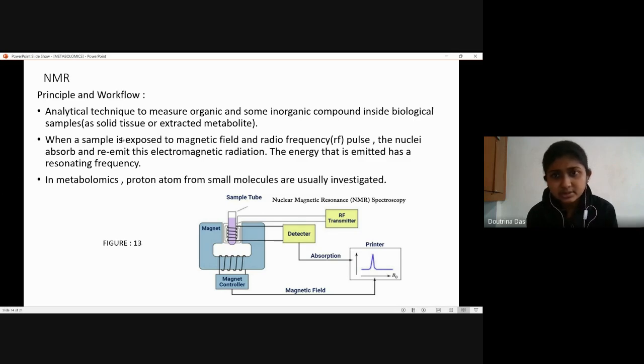In metabolomics, usually proton atoms from small molecules are investigated. Okay, so we are talking about nuclei. In the case of metabolomics, these nuclei are the proton atoms from small molecules that are usually investigated.